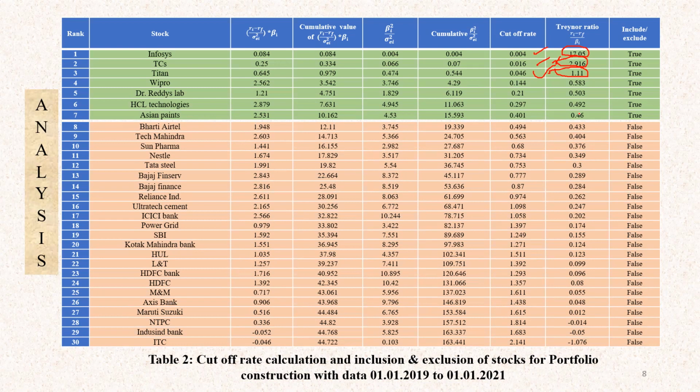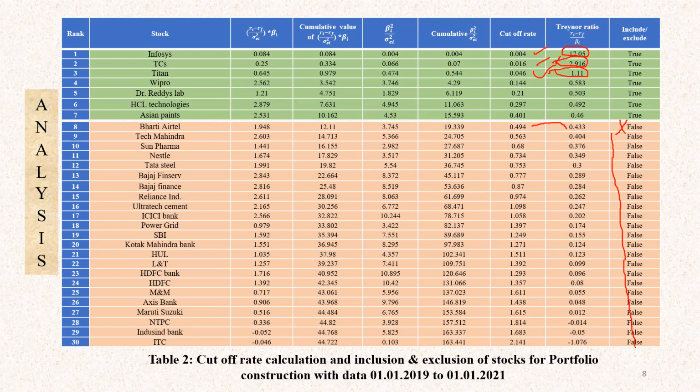The Treynor ratio is 0.043 and the cutoff rate is higher than this, so we have not included this in the portfolio. Like that, these are the companies which have been rejected from the portfolio because the Treynor ratio is less than the cutoff rate. Okay. Now out of 30 stocks, we are going to include only 7 stocks.